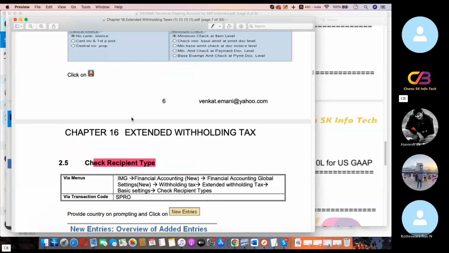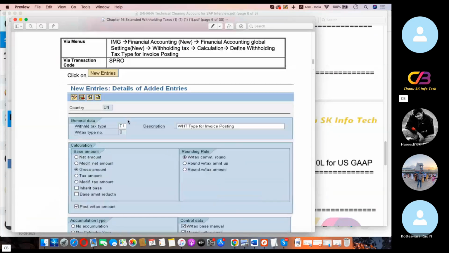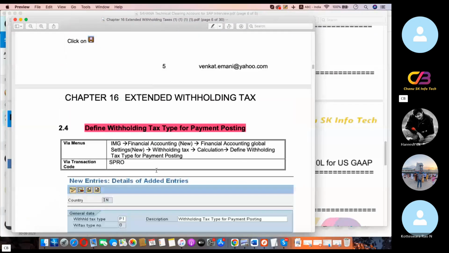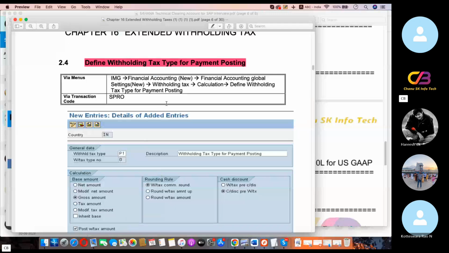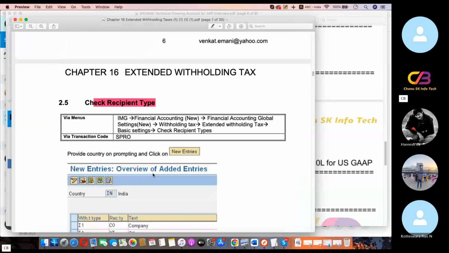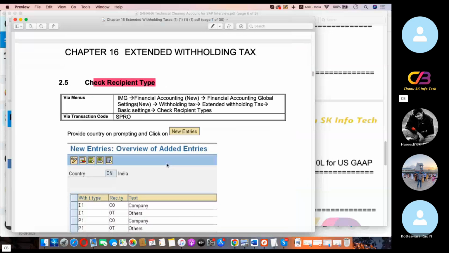Recipient types: withholding tax is applicable to invoices and payments also. Define withholding tax for payment processing. Recipient types means the other party; when you provide service, the other party should be a company or other than a company. You need to define the withholding invoice type and payment type, and define the recipient types.